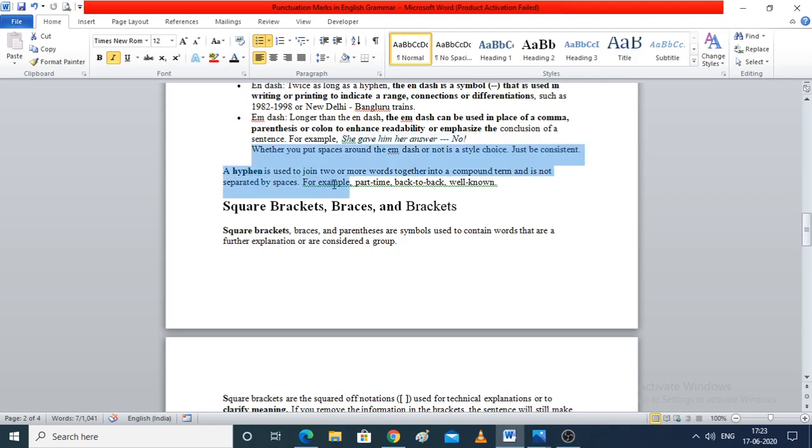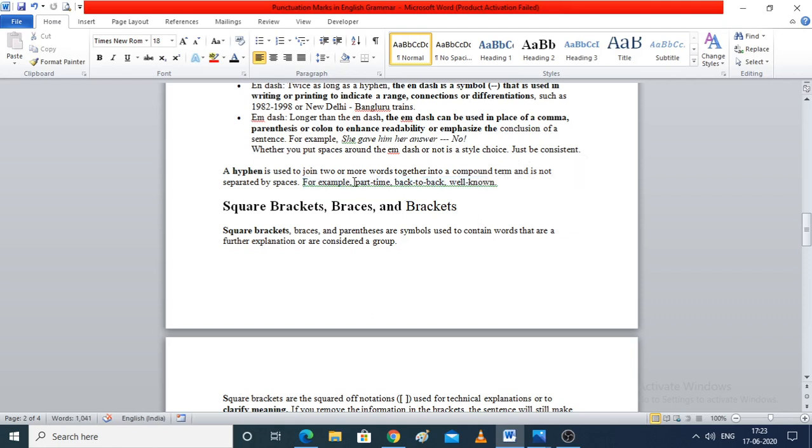Now also, a hyphen is used to join 2 or more words together into a compound term and is not separated by spaces. Now in my first video where we read about the formation of words, there we read about compound words. If you remember, in compound words we read that we will join 2 primary words to make a compound word. Now sometimes we will join 2 primary words together without using a hyphen, but sometimes we will use the hyphen to join 2 primary words.